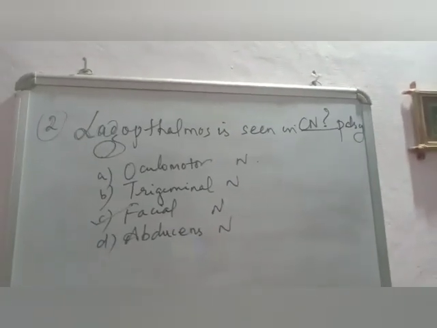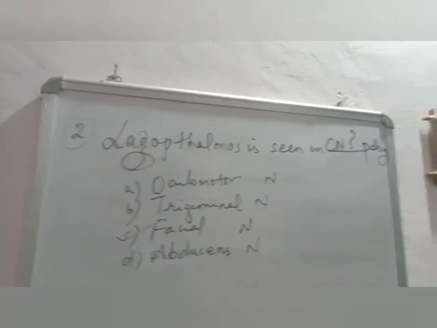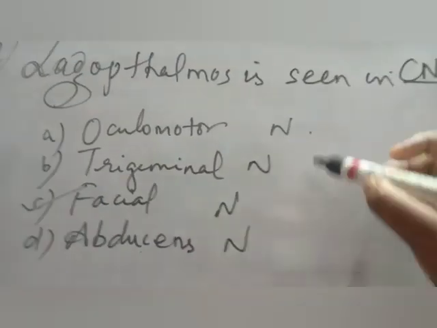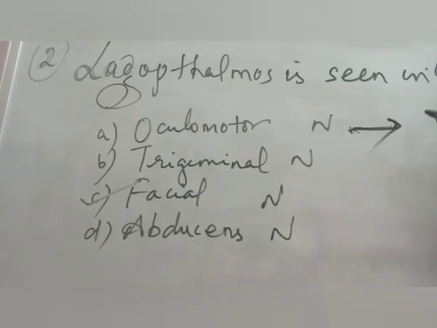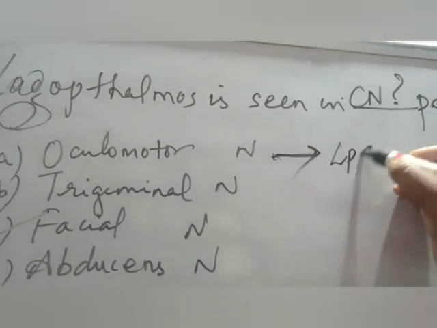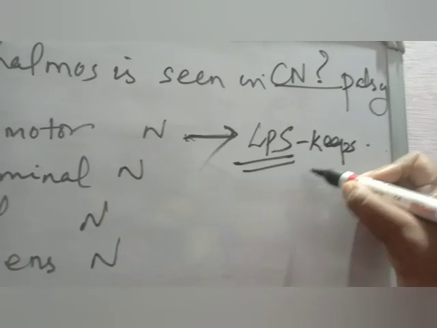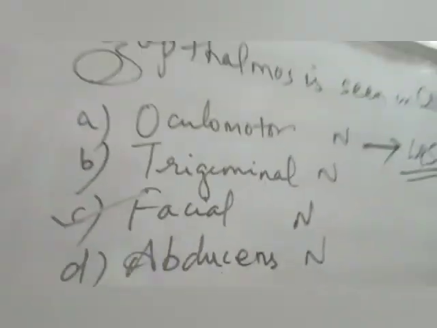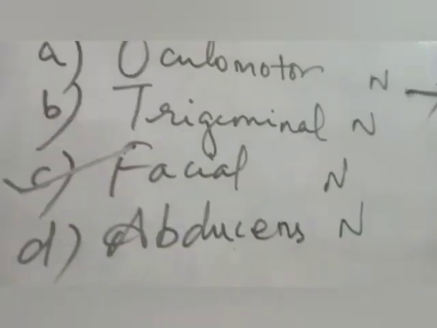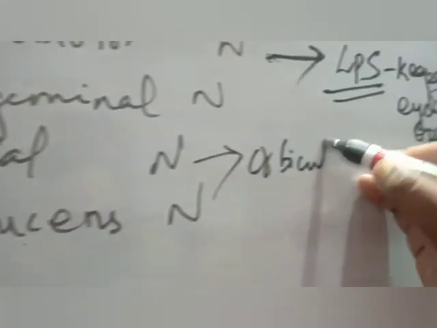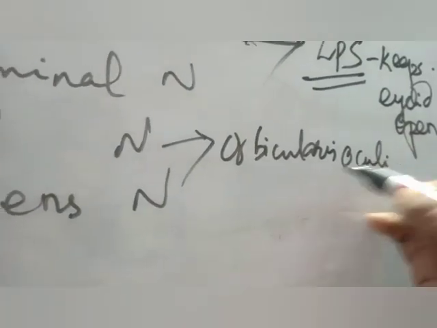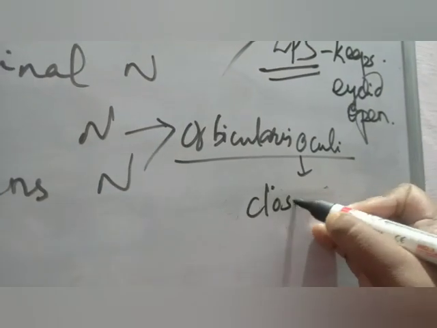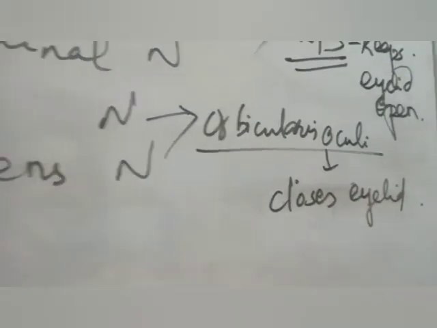Most of you would have jumped to oculomotor because of lid lag, it comes to mind that it's oculomotor. But it's not like that, because what does the oculomotor supply? It supplies LPS, right? LPS keeps the eyelid open. But what closes the eyelid? The eyelid is closed by orbicularis oculi. It closes the eyelid.